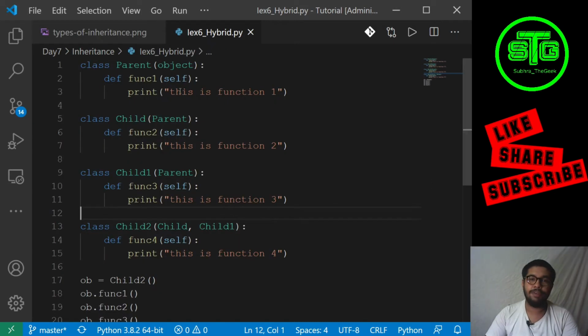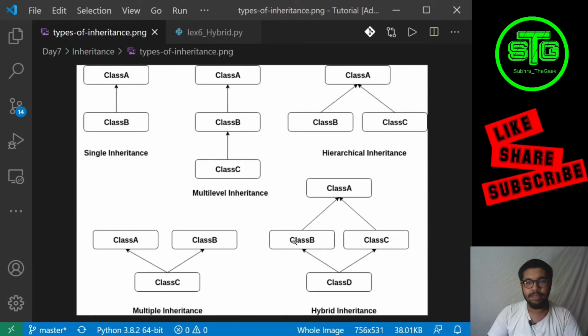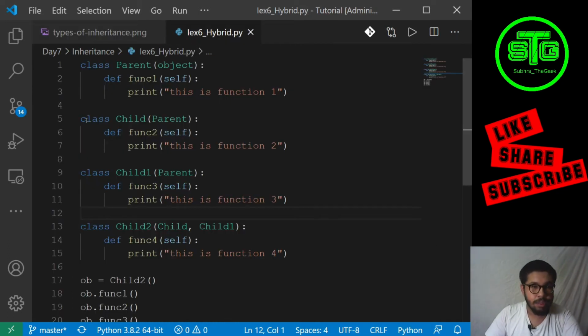So in the parent class we have this function1 which is printing function 1. In child class, the first child class, it is inheriting the parent class. So here this scenario I'm talking about. First we created this class, now we will be creating these 2 classes. So child is inheriting the parent, and child1 is also inheriting the parent. Okay.